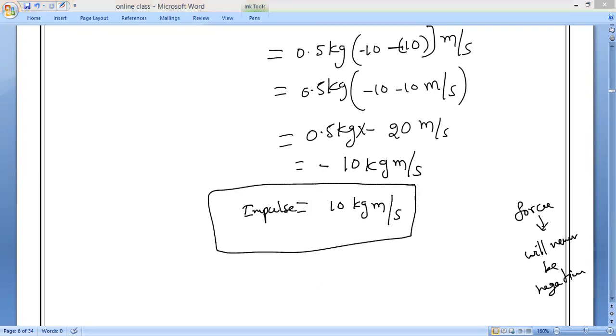Please note it down. Even though the answer is coming minus, you are not supposed to represent minus, because force will never be negative.